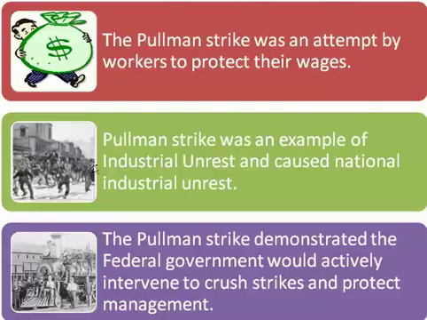All right. Second thing, the Pullman Strike was an example of industrial unrest and caused national industrial unrest. So that's another thing we learned from the Pullman Strike. Thirdly, the Pullman Strike demonstrated the federal government would actively intervene to crush strikes and protect the management, not the workers, but the management. So that's what we get from the Pullman Strike. That's what we can learn from this event.